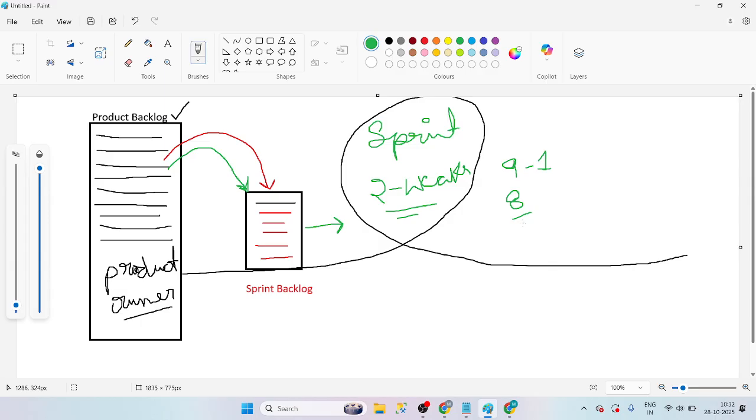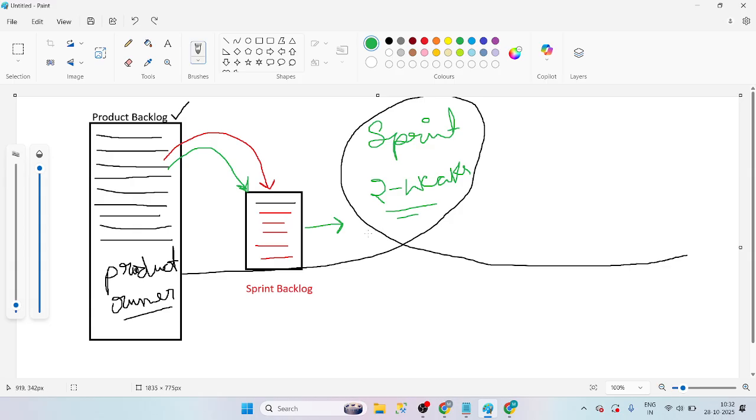For that, we need to do some calculation. For that, we are doing capacity planning. Not now. The capacity planning will take some time. So just understand, every day we are working 9 hours. Up to now, 9 hours we are working.